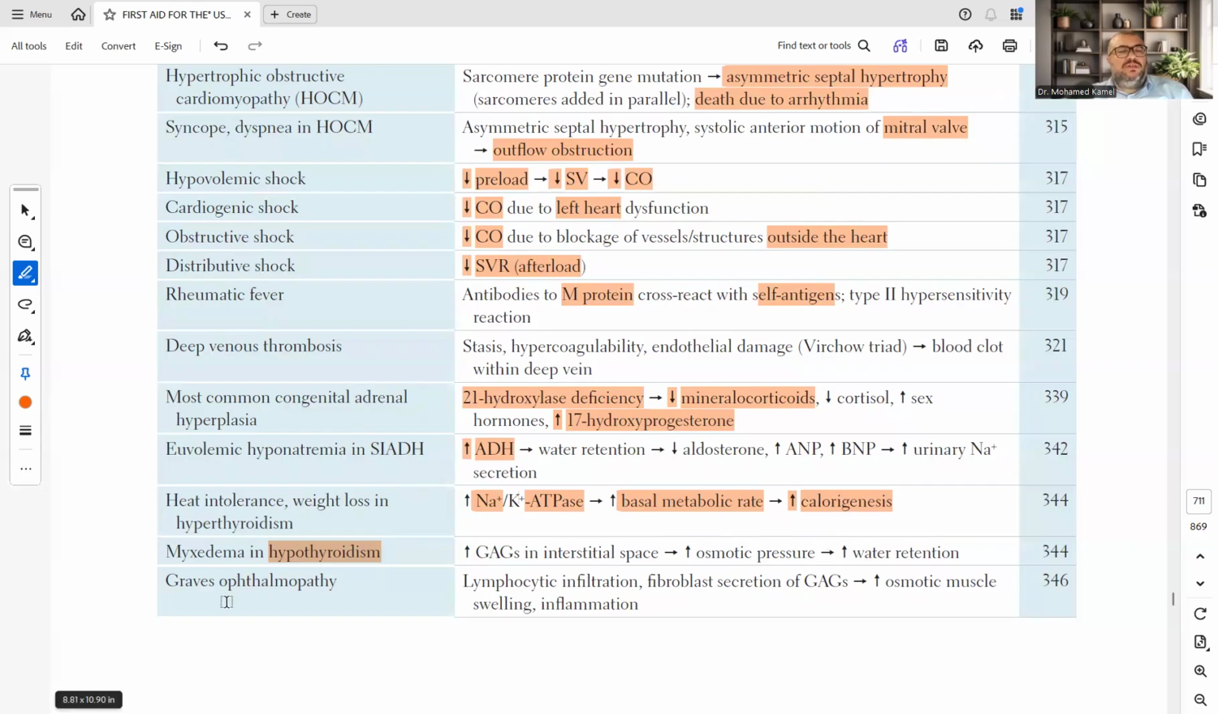Graves' ophthalmopathy, it's called Graves' disease, a type of hyperthyroidism: lymphocytic infiltration, fibroblast secretion of glycosaminoglycans, increased osmotic muscle swelling and inflammation. This is for today. Thank you.